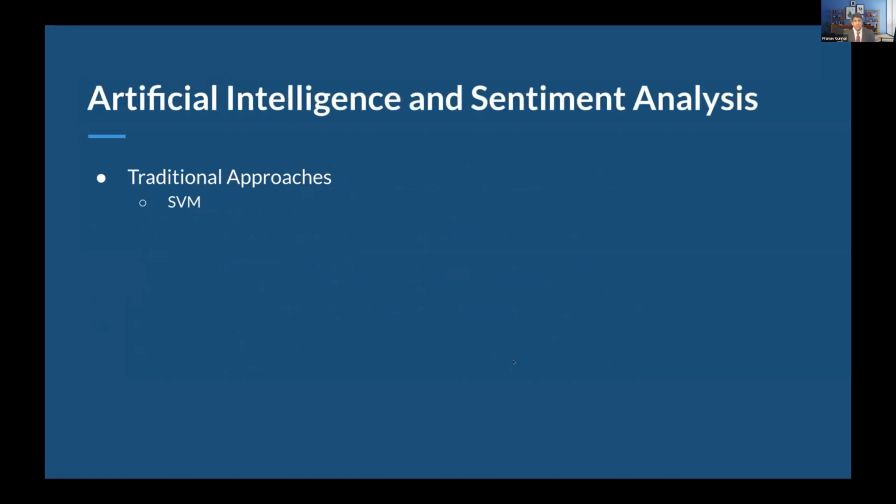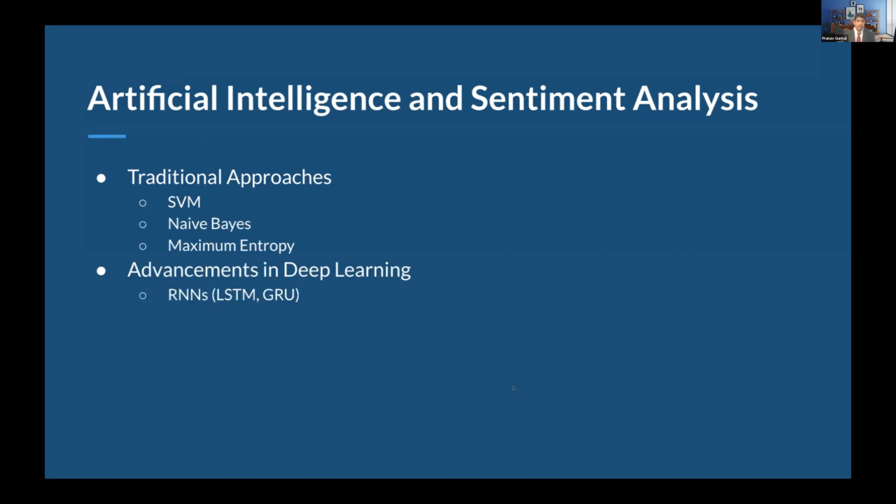When we look at artificial intelligence and sentiment analysis, we can see a lot of previous precedent for using natural language processing and other approaches. In terms of traditional approaches, SVMs, naive Bayes, and maximum entropy are very successful in predicting sentiments. Especially with regards to deep learning, RNNs such as LSTM or GRU are very successful as well.